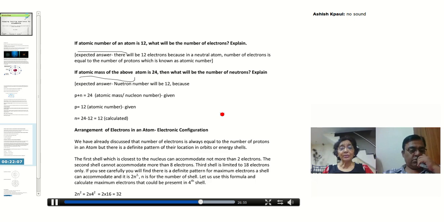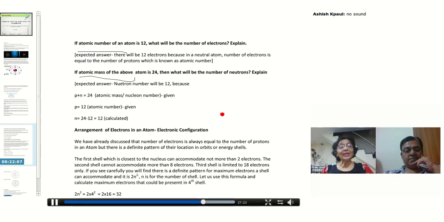So difficult to remember all these numbers. 2, 8, 18, and then I will say fourth shell, fifth shell, sixth shell, making your work very difficult. I don't want to put any stress on your mind. So let us think deeply into these numbers. 2, 8, 18. I can see a pattern. What is this pattern?